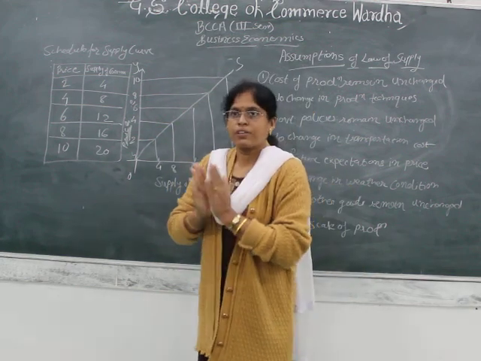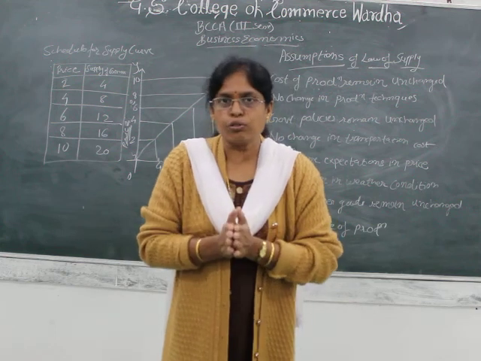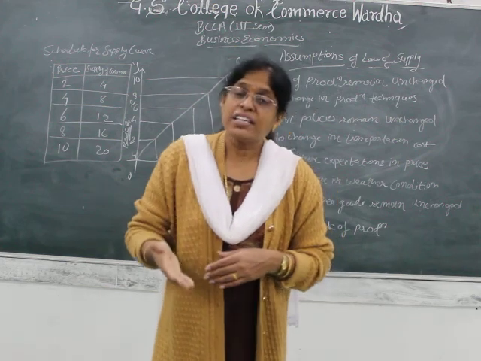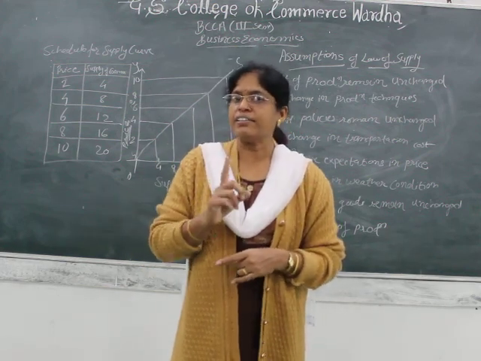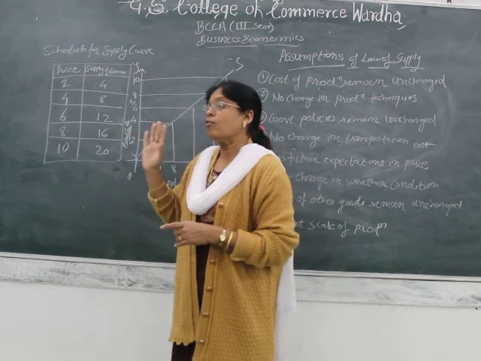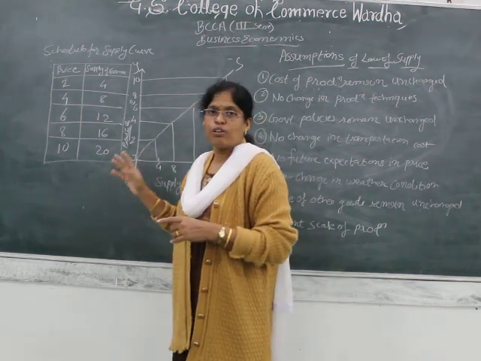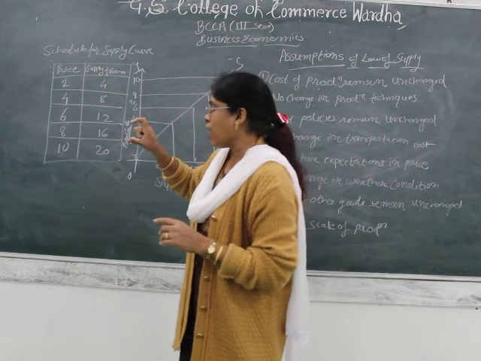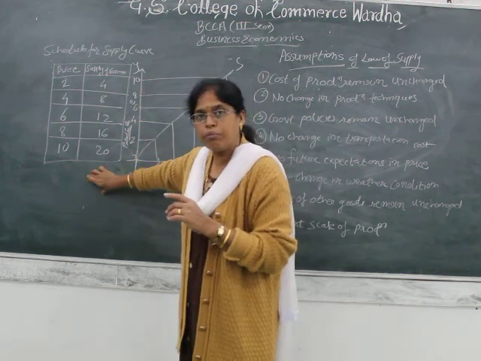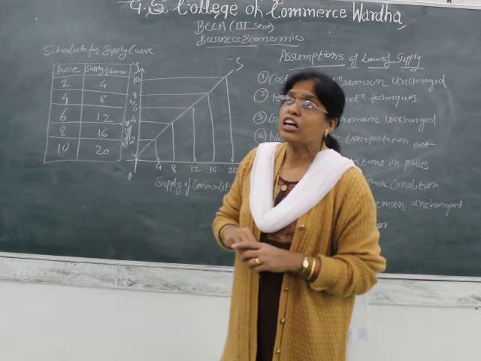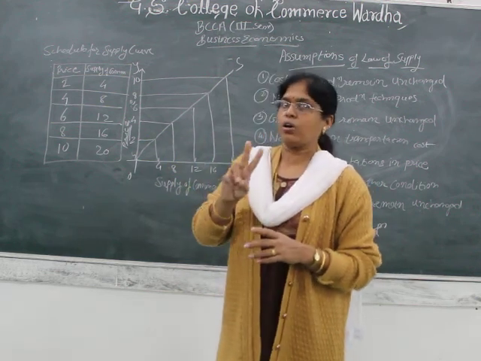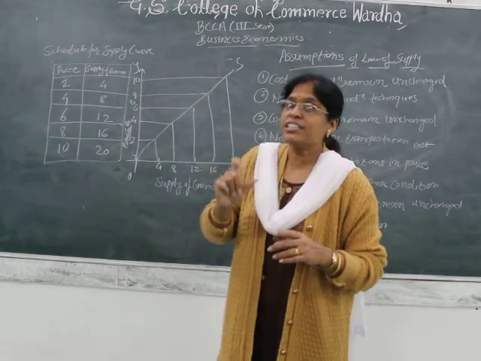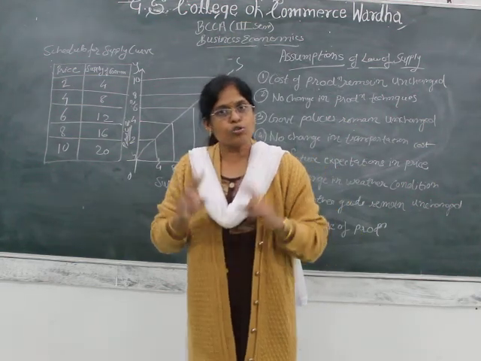Now what does it mean? The supplier who is selling the goods, the producer who is producing the goods and at the same time supplying them in the market, will consider two main factors responsible for the law of supply: the price of the commodity, and the time duration of supply of that particular commodity. So the two main components are the price of the commodity and the time duration during which the product is offered for sale. So two things we have seen.